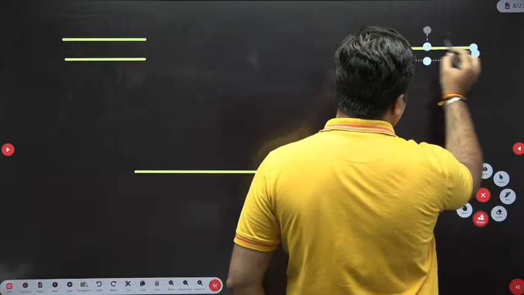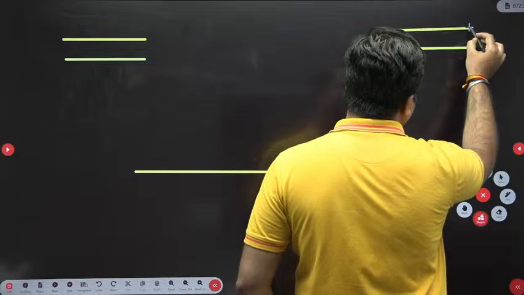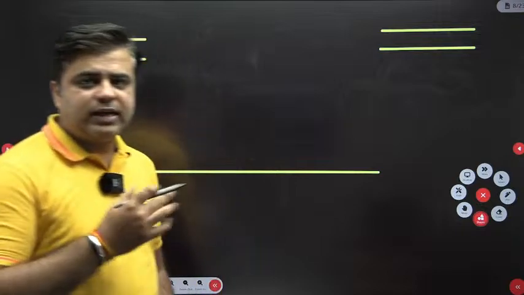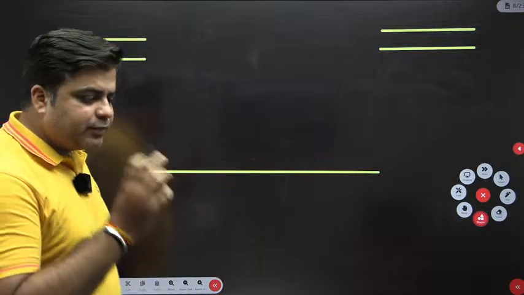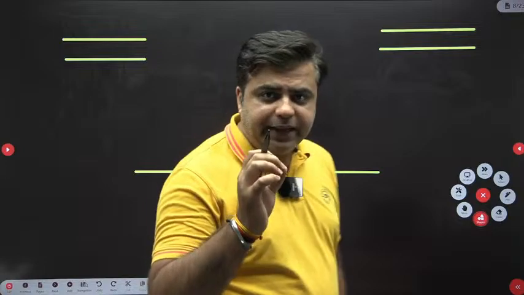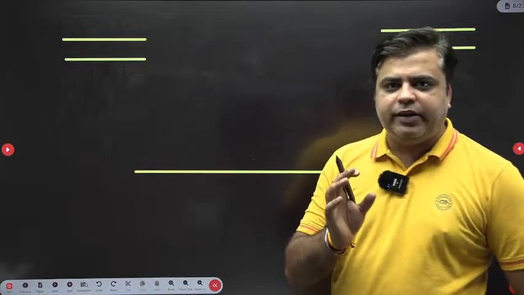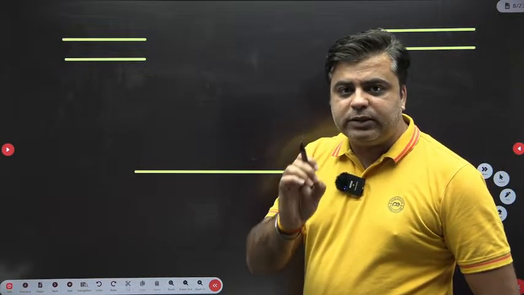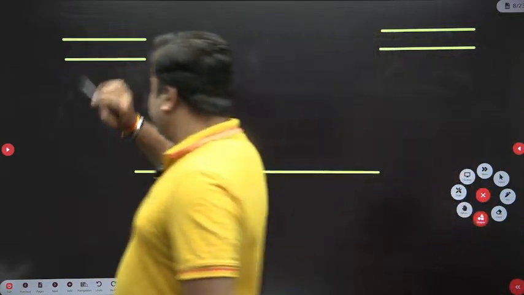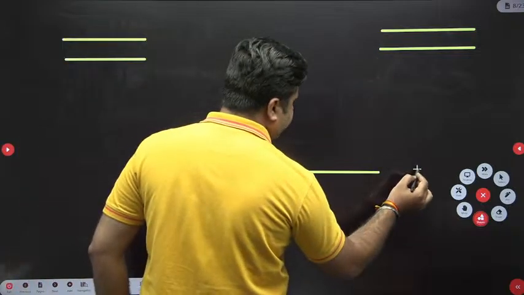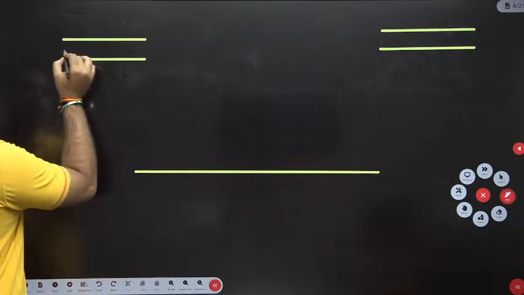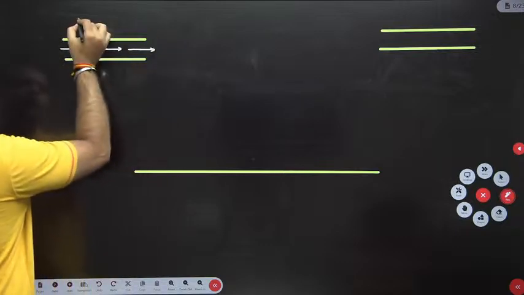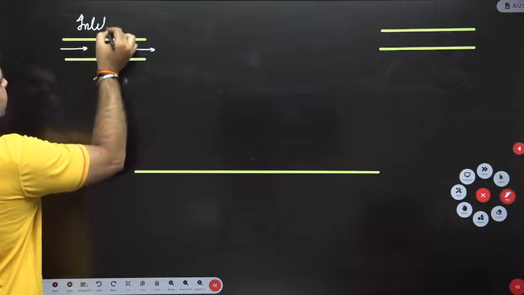I haven't drawn any wall, any boundary of the sides, just to give you a clear-cut idea of what actual process is happening, right? So whatever I am saying, please understand very carefully, because nobody explains this and nobody gives you this much clarity. So this is your inlet end and this is your outlet end. Now see what is happening. Water is entering from the inlet end like this, right?